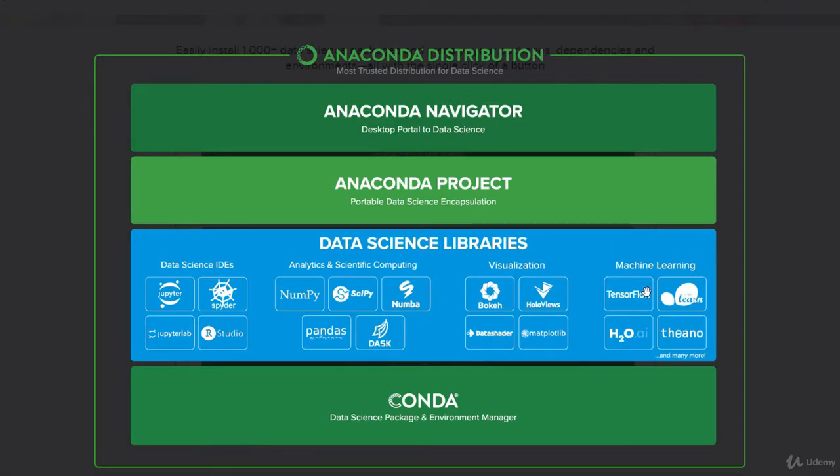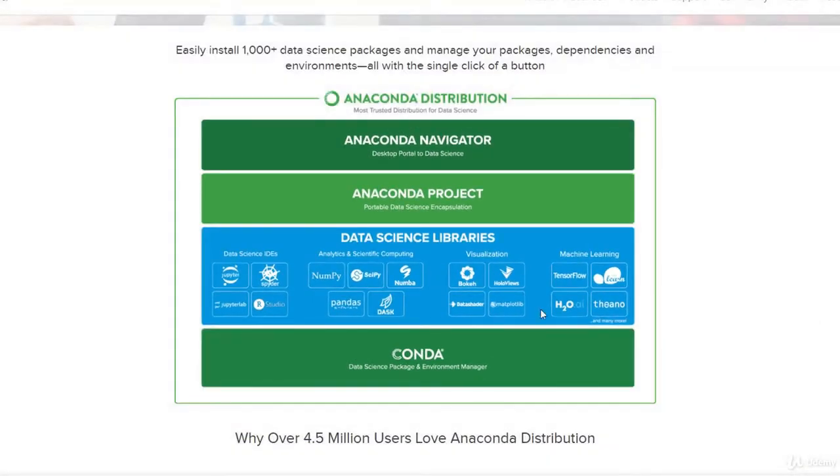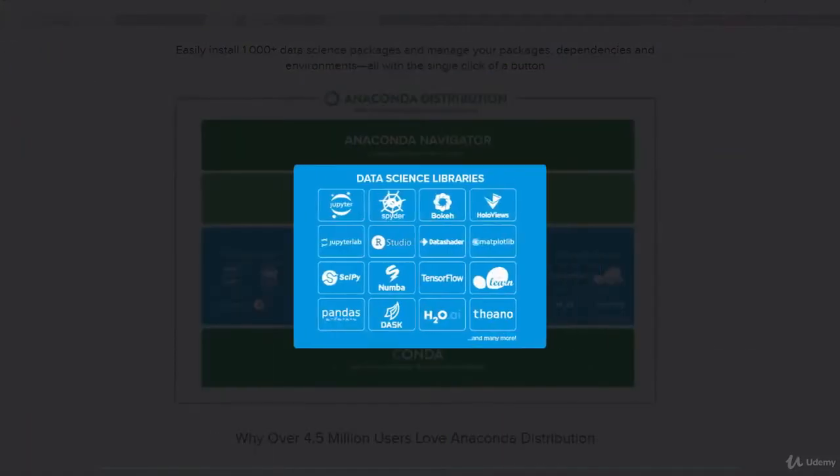And you have other things that are incorporated in here, which are for machine learning. You have scikit-learn, you have TensorFlow, which is for deep learning, scikit-learn for machine learning, Theano, H2O, and there are many, many more. Now, what's important about this is that it actually brings all of these together and they play nicely.